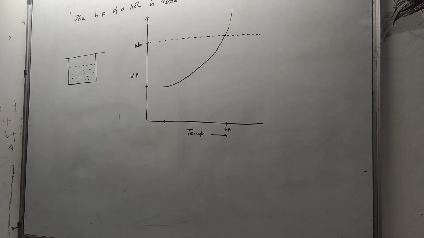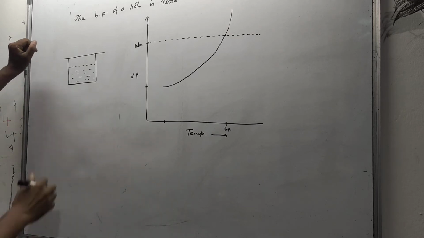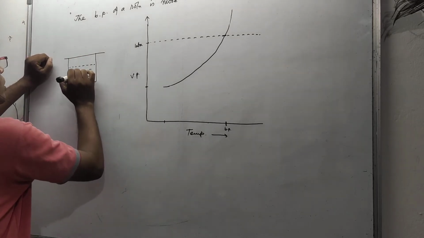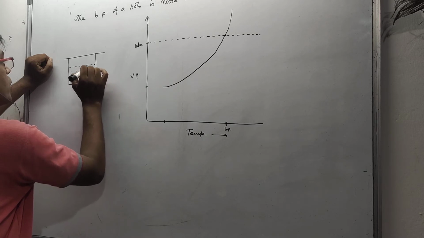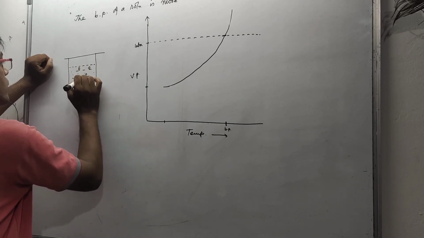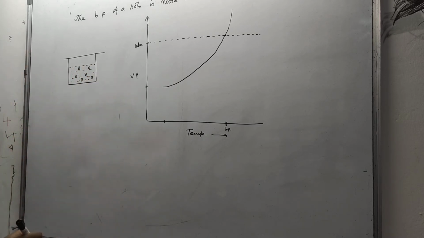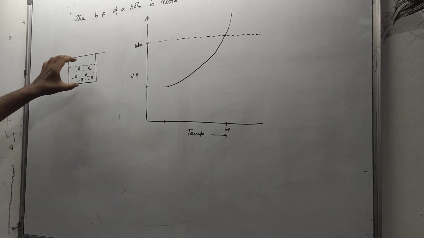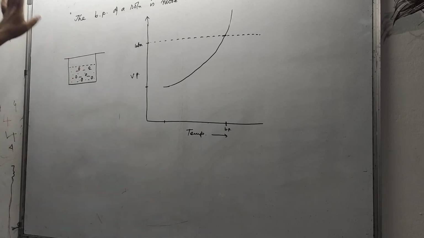Now if we add some solute here, a non-volatile solute, what will happen? This non-volatile solute will not allow liquid molecules to go into the vapor state so easily.